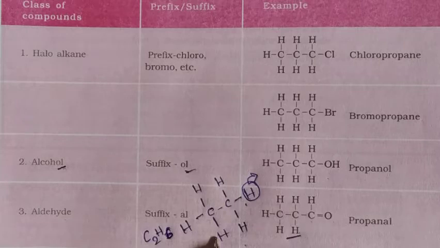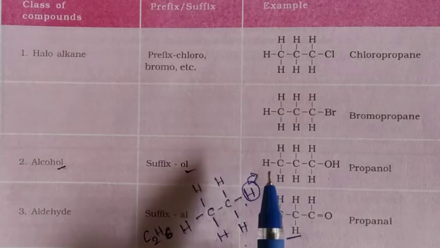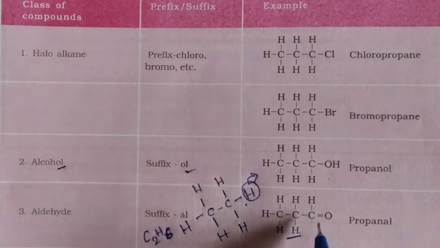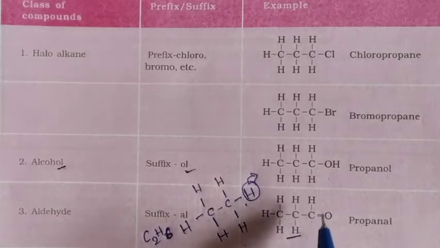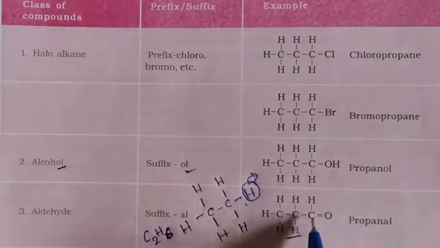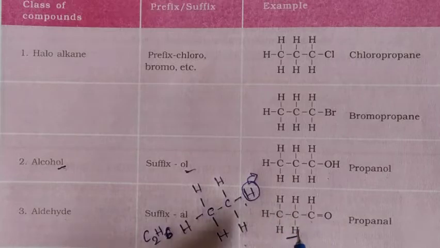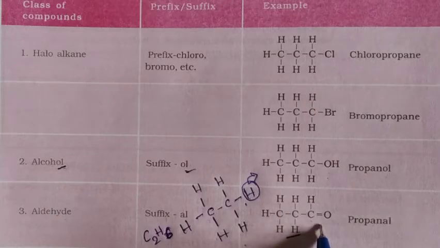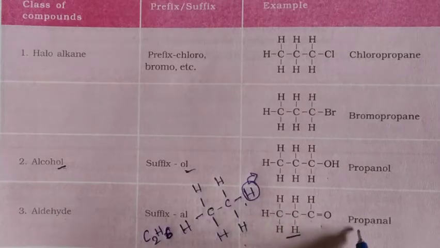In that ethane, one hydrogen is replaced by the group of atoms CHO. Now count the carbon atoms here: 1, 2, 3. Due to that, the name of this compound is propanal.